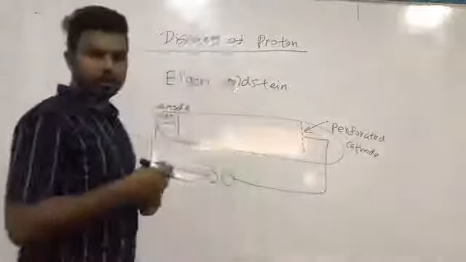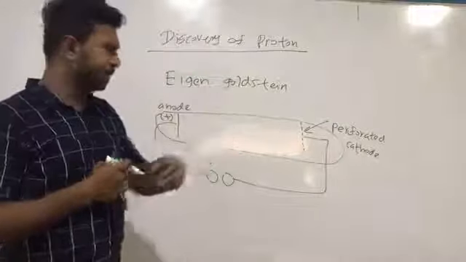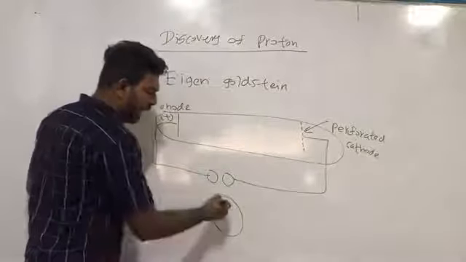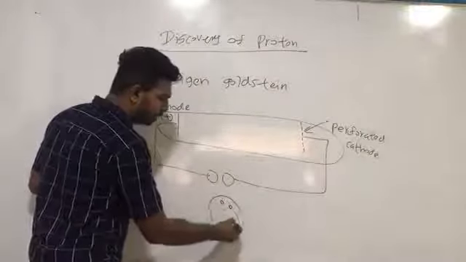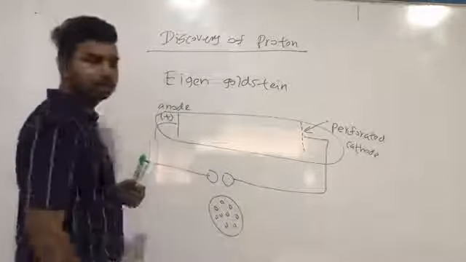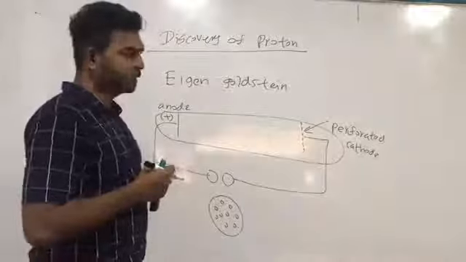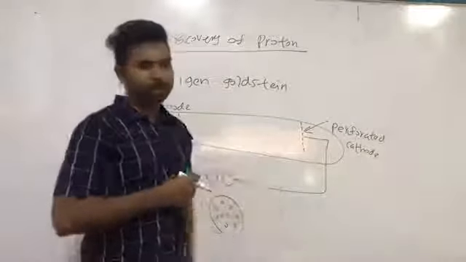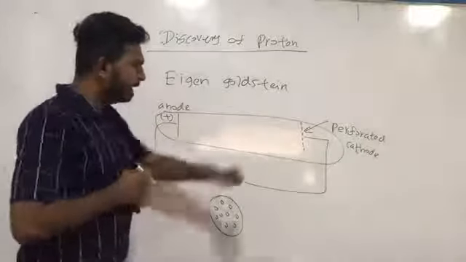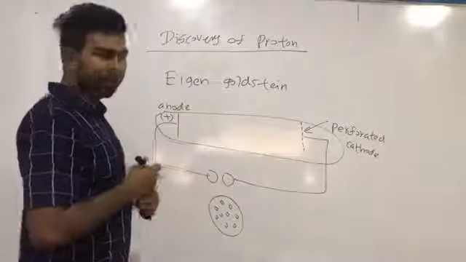What is the meaning of perforating? Perforating means we take a circular cathode and make some holes on the surface. We call such a cathode a perforated cathode. He used the same apparatus by adding a perforated cathode.